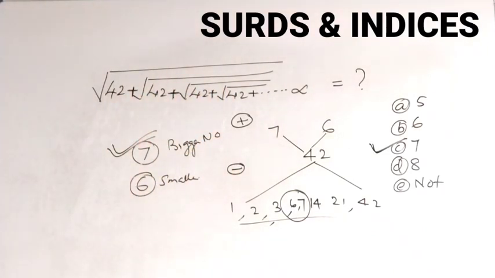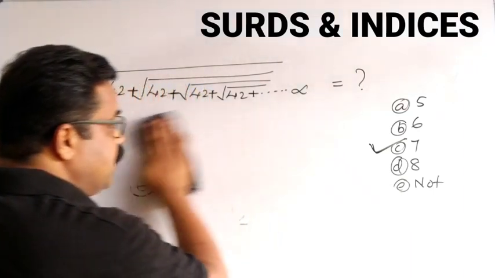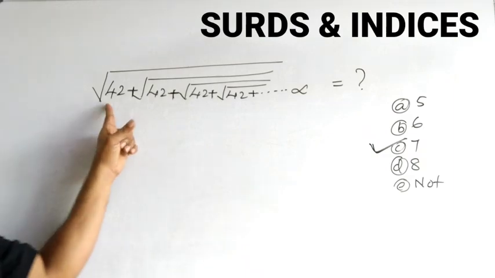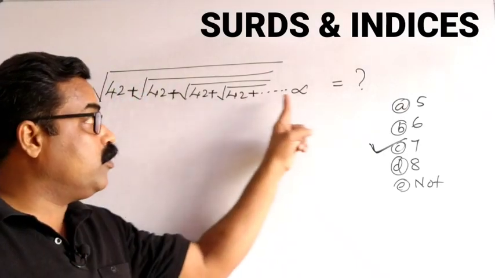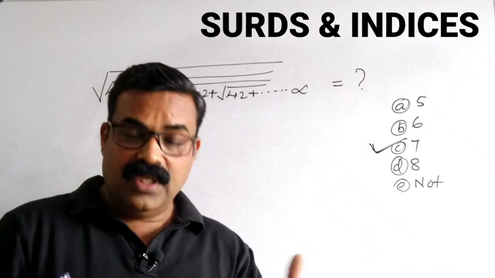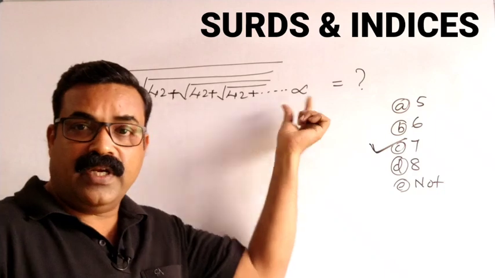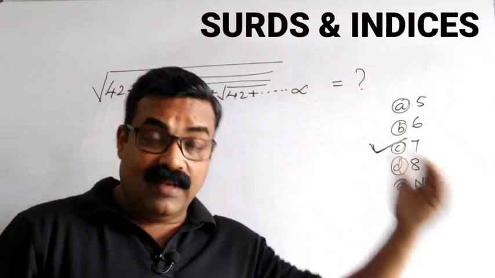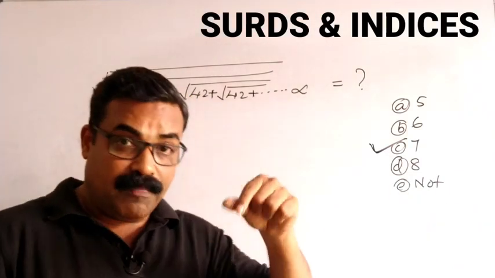Understand very, very clearly. Let me explain this question once again for those who did not understand the concept. Ensure that the series is up to infinity. First thing, if the series is not up to infinity, we cannot apply this. What will we do then? We will see it in the coming questions. Ensure that this series is up to infinity: root 42 plus root 42 plus root 42 plus root 42 up to infinity. Only for series up to infinity can we apply this trick.